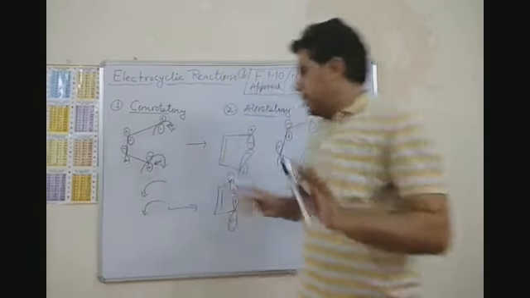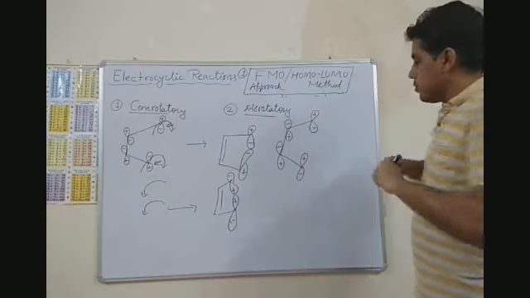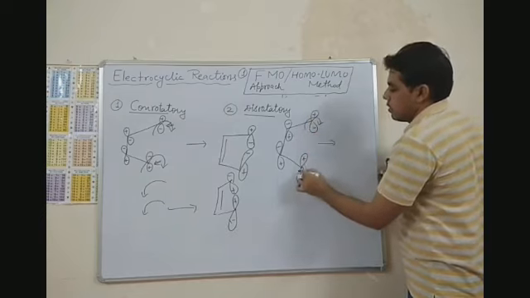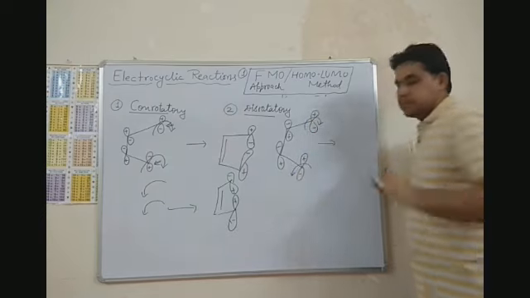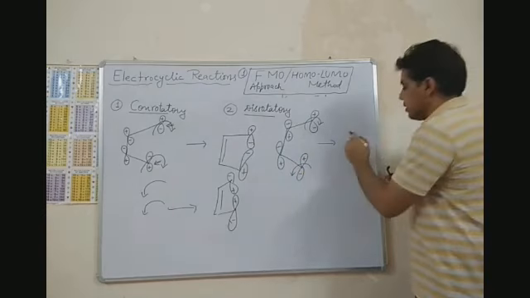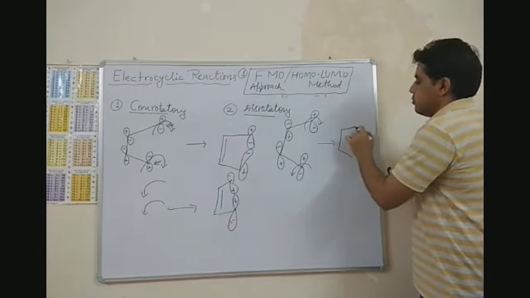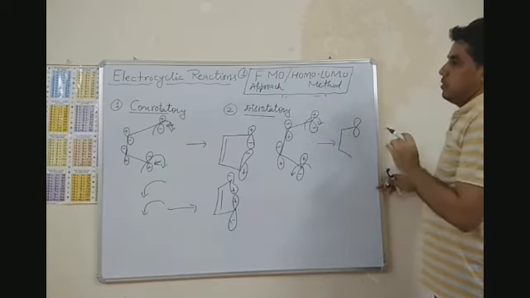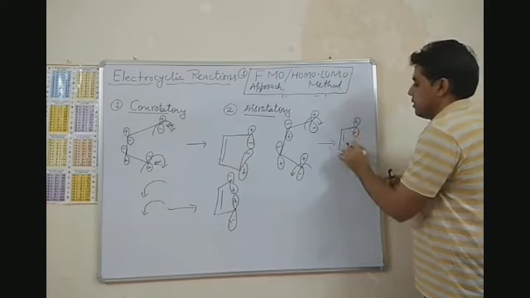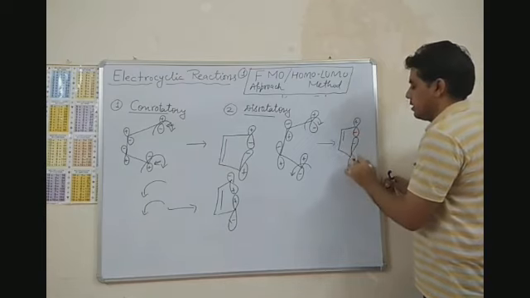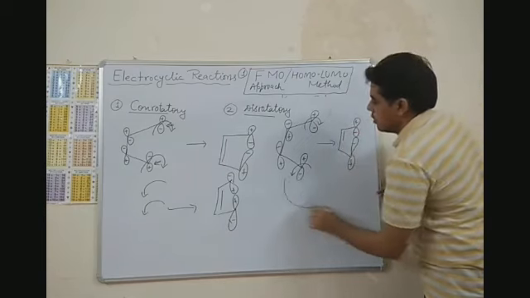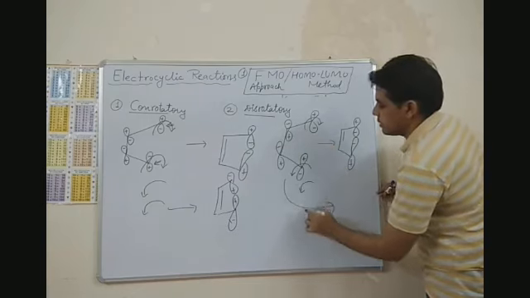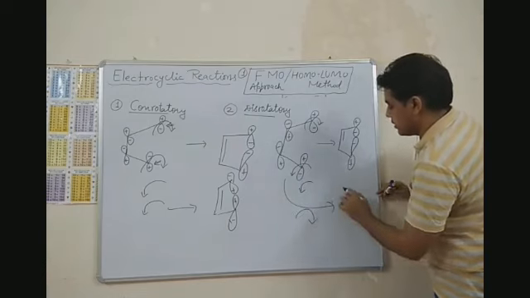In that case only they will orient toward each other to form a covalent sigma bond, right? So after rotation it is minus plus, minus plus.